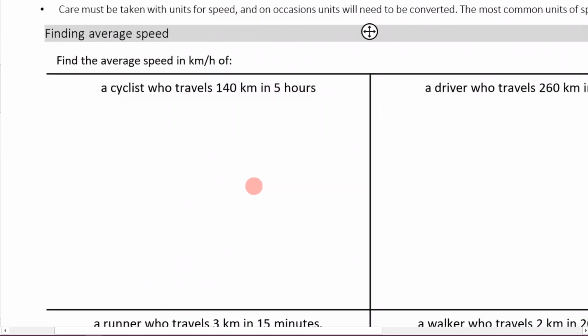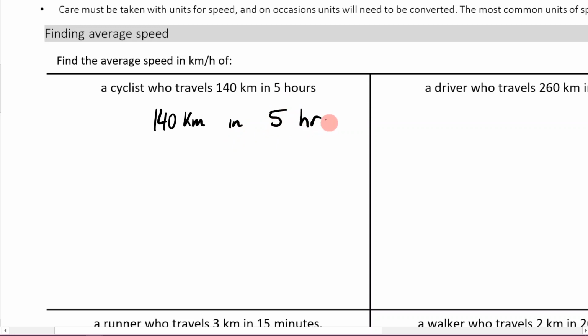So here it is. It says, find the average speed in kilometers an hour of a cyclist who travels 140 kilometers in 5 hours. Okay, the first thing we're going to do is just write down what they've told us. So we know there's a cyclist who travels 140 kilometers in 5 hours.